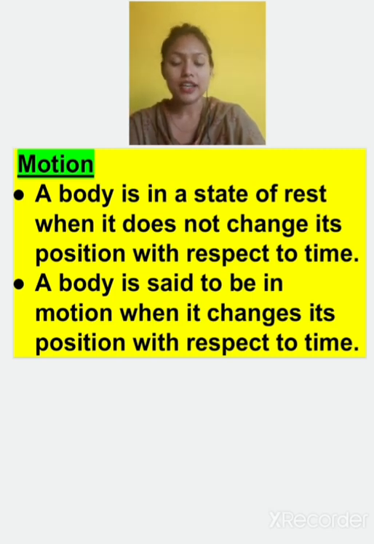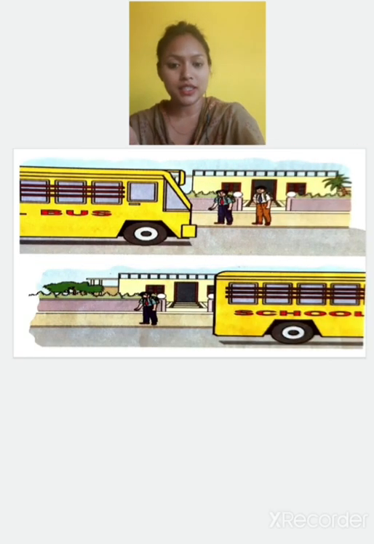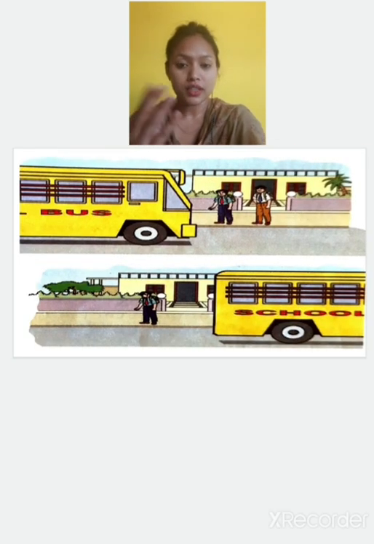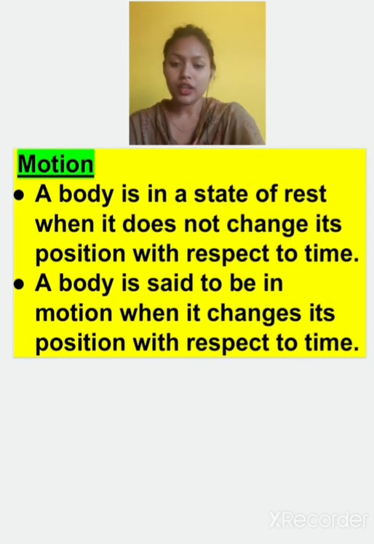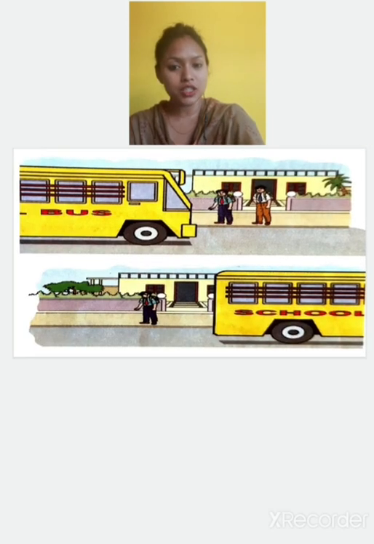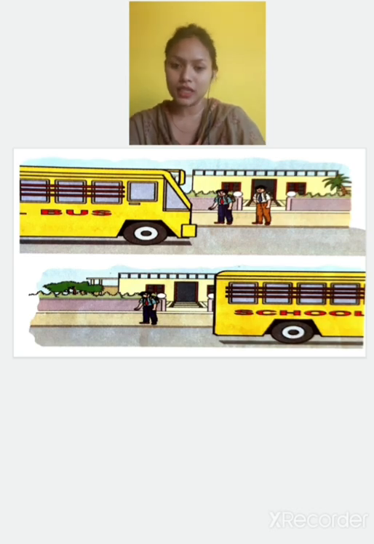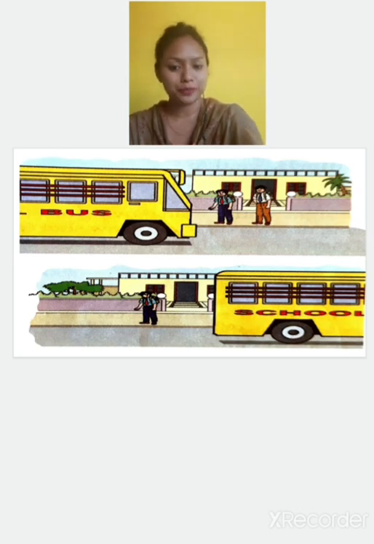is at rest? A body is in a state of rest when it does not change its position with respect to time, as we have seen in this case. This house, this road, that tree, all these are in rest position. Now a body is said to be in motion when it changes its direction or position with respect to time. When the distance is changing with time, it is known as in motion. As in this case, this school bus was in motion.